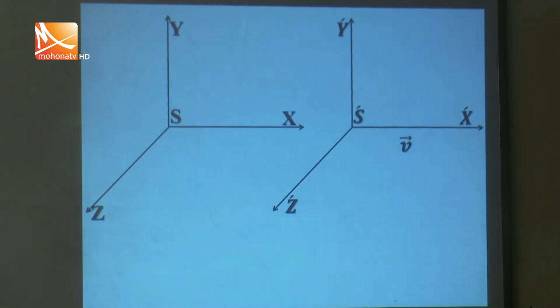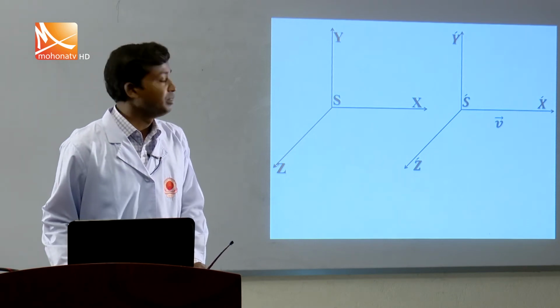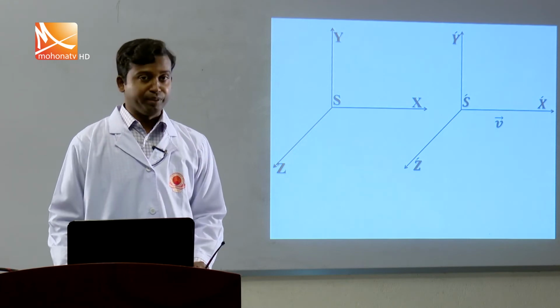But if any body or frame moves in a rotational way, then it cannot be considered an inertial frame of reference, because if a body or reference frame moves in a rotational motion, then it has acceleration or deceleration. So there is a change of velocity. This rotational frame cannot move with uniform velocity. That's why this frame is not considered an inertial frame of reference.